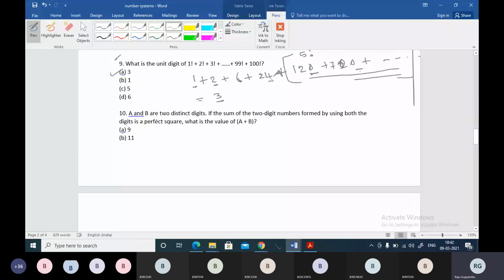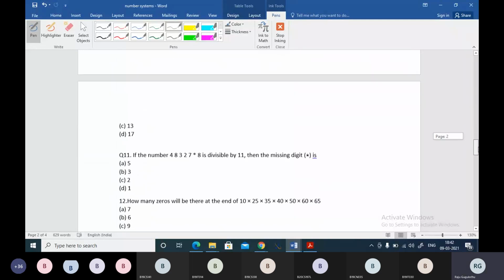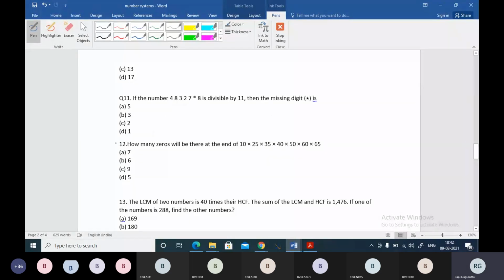We have question number 10. A and B are two distinct digits. If the sum of the two digit numbers formed by using both the digits is a perfect square, what is the value of A plus B? This is also a tricky question. I'm going to the next question. Of course, I will share the solution sheet also. Don't worry. Next question is question number 11.